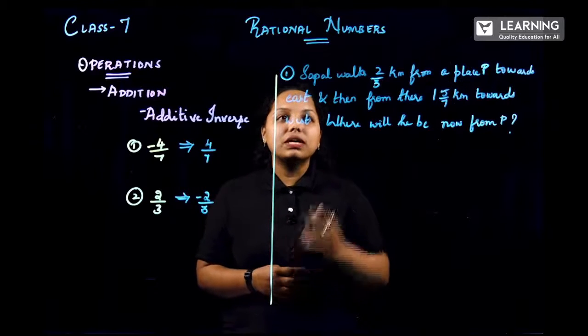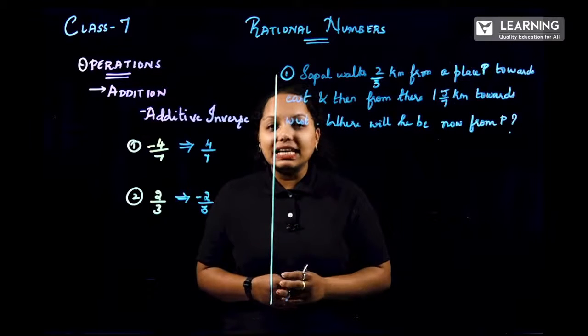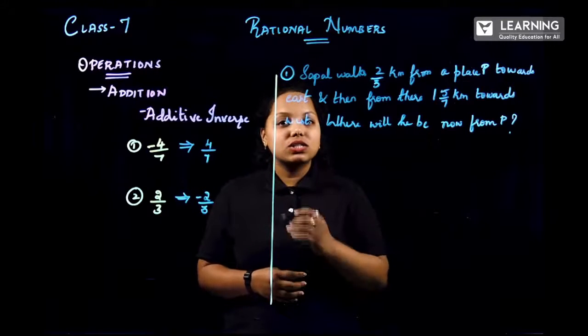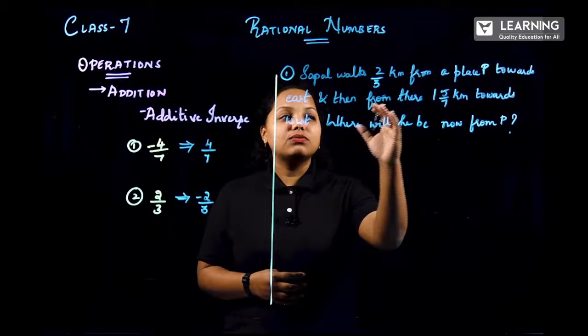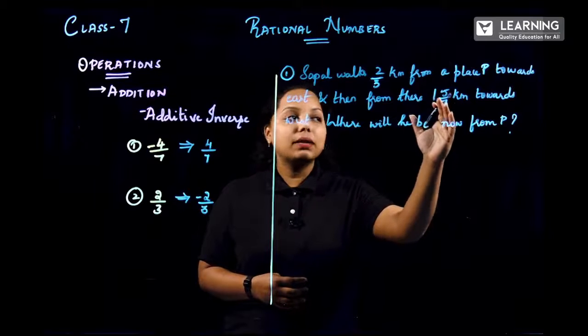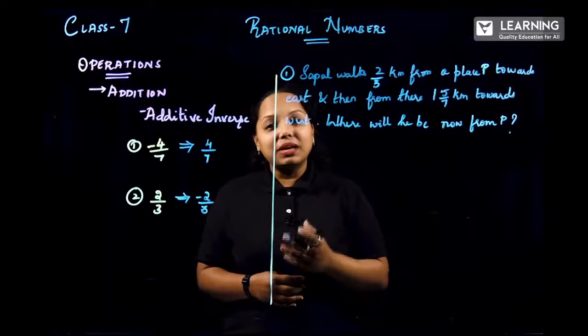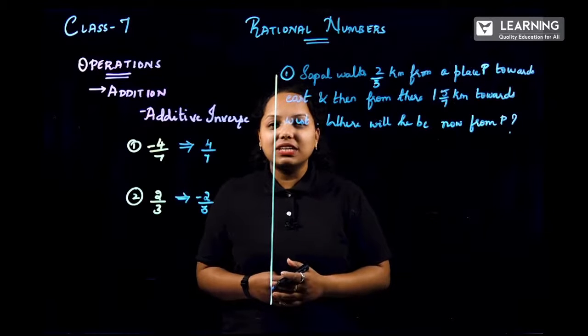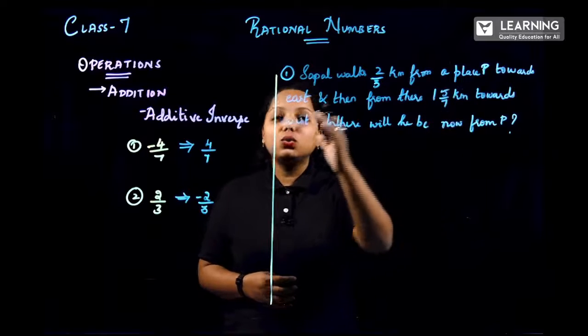The first problem: Sapil walks 2 by 3 kilometer from a place P towards east. This is very important, so I hope you know the direction. Now east, and then from there 5 by 7 kilometer. What is this type of fraction called? Yes, it is a mixed fraction. This we have learnt in our primary grades, right? Yes, so 5 by 7 kilometer towards west.